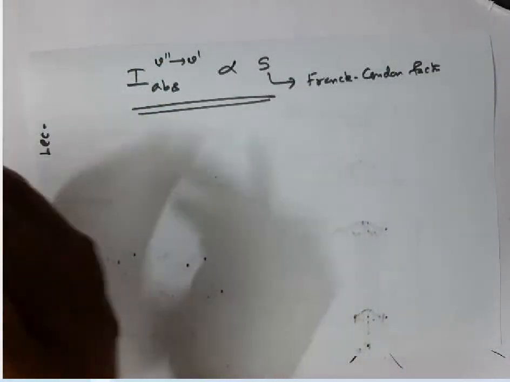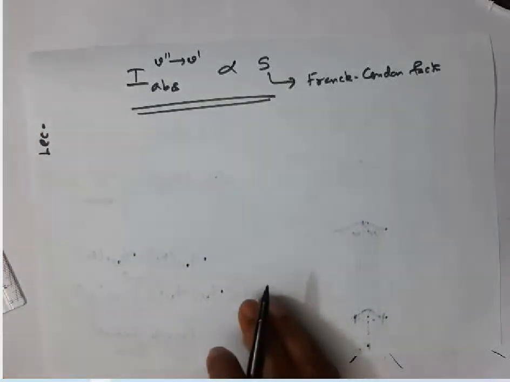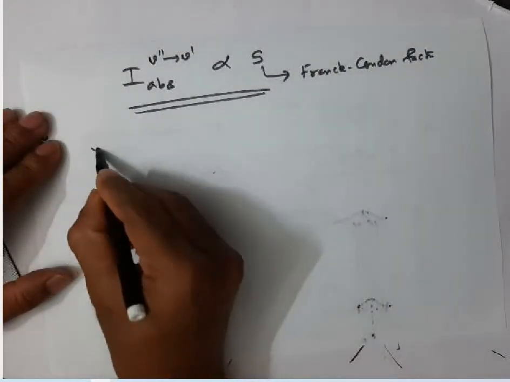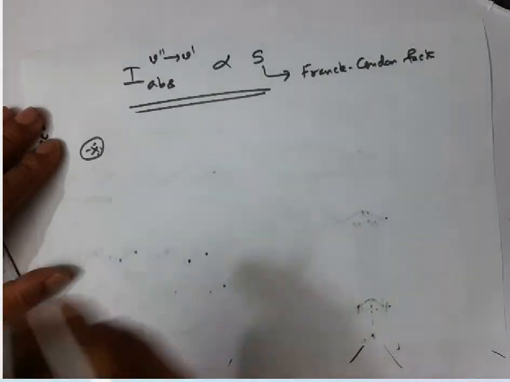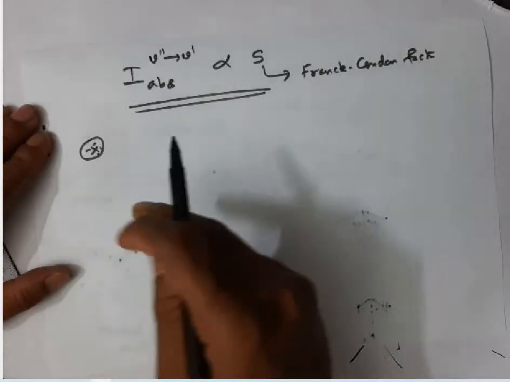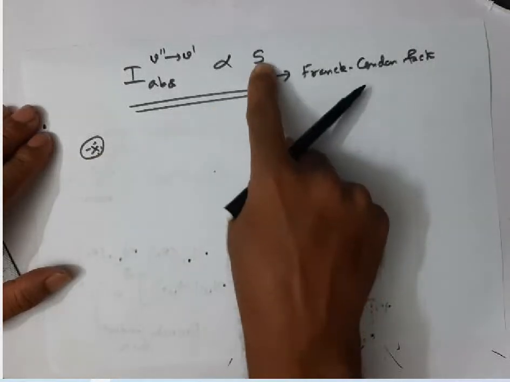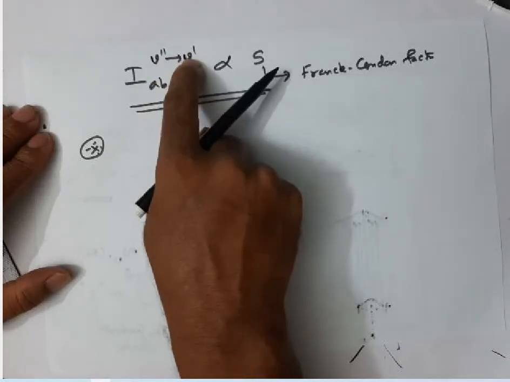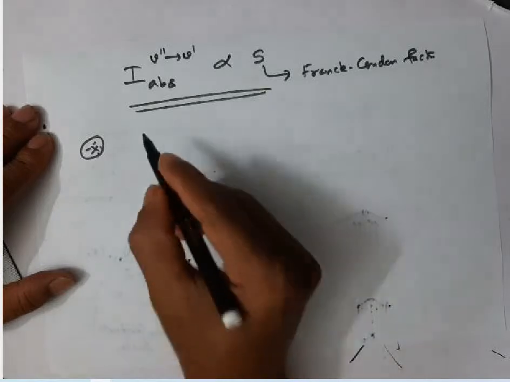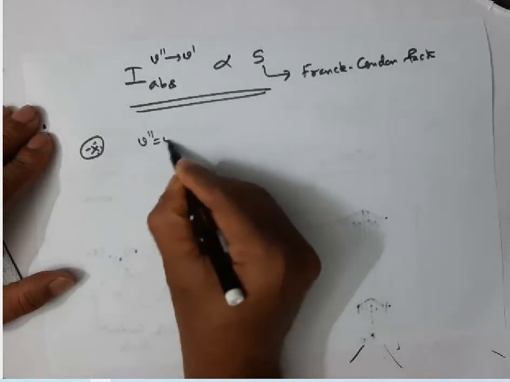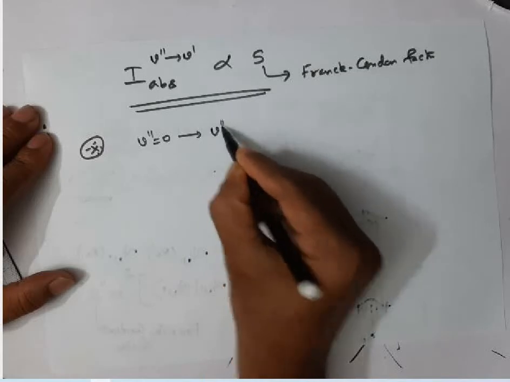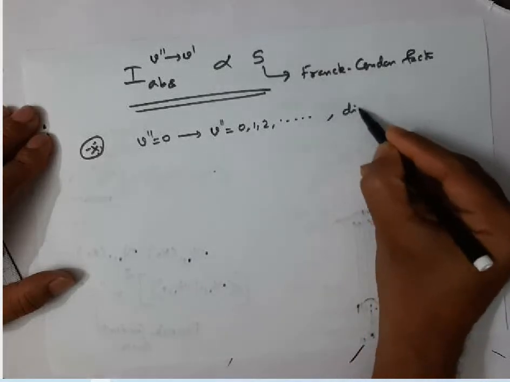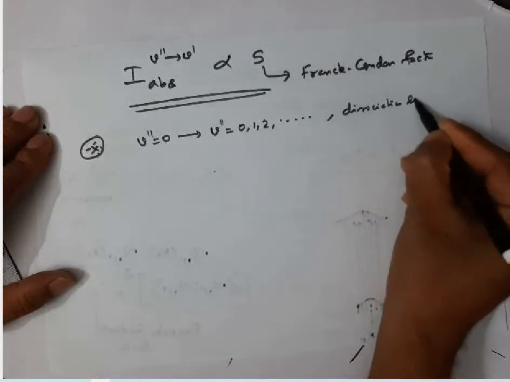Overlap integral means it is the complete overlap of each vibrational state. That's very, very important. And I would like to give this information, which is also very, very important. Suppose we calculate the Franck-Condon factor from V double prime 0 to V prime of all the states, like 0, 1, 2, 3, 4, etc., up to the dissociation limit.